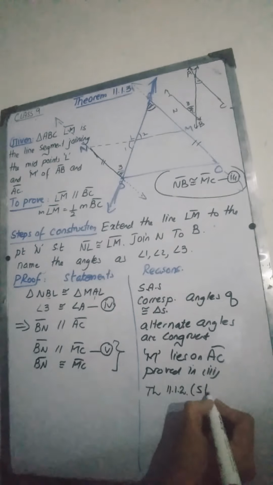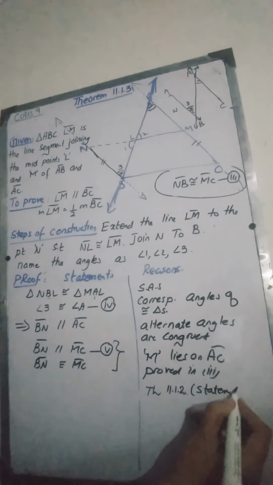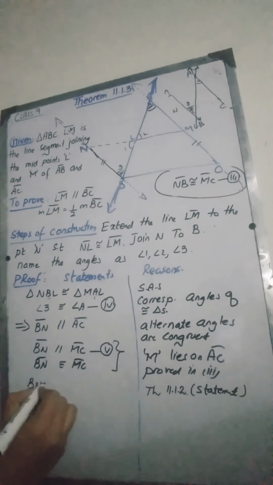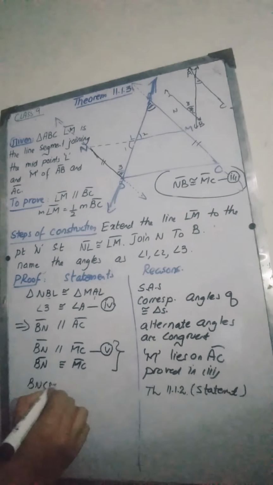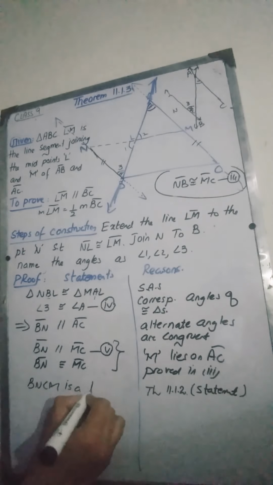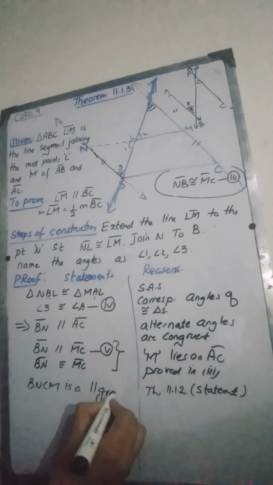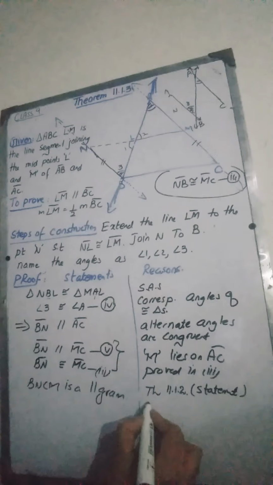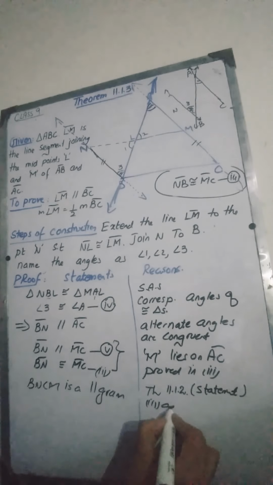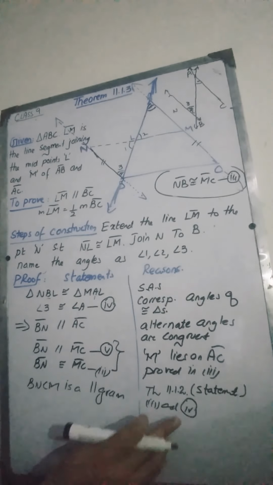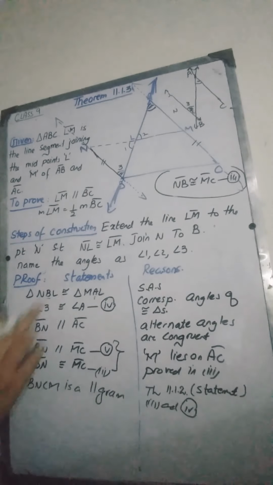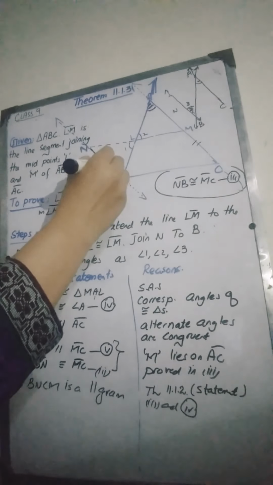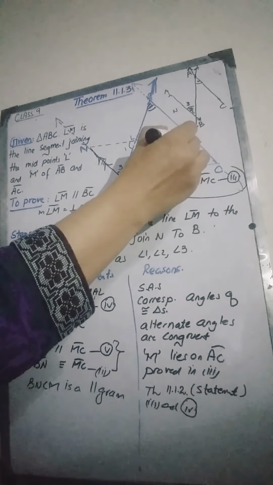So here if we recall the statement, we can say that BNCM is a parallelogram. This is because of 3 and 4. From 3 and 4 we have learned that BN is congruent to MC, also BN is parallel to MC.